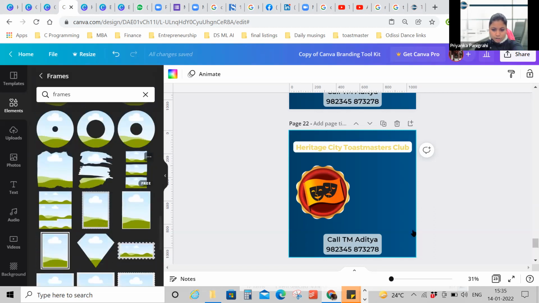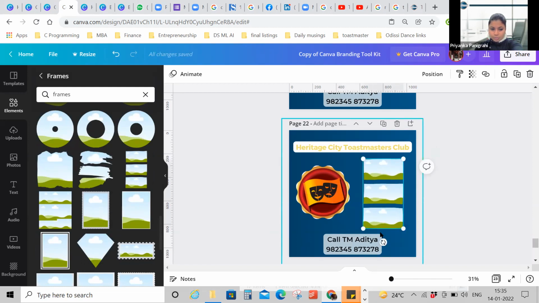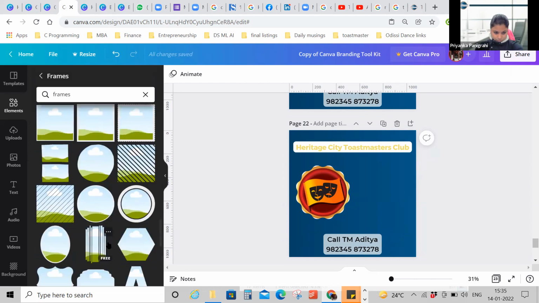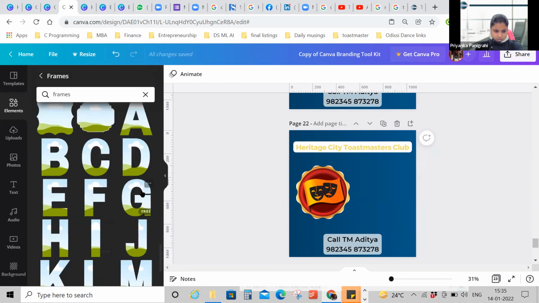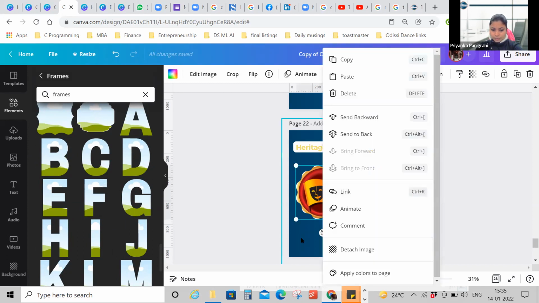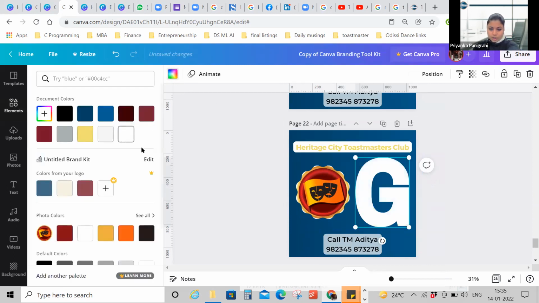For example, you want to put it in your newsletter, so you can use this frame. A lot of achievers, you can put it in here. See, these are the frames I'm talking about. So what you can do is also change the color. If you don't want to put a picture inside this, I'll just show you, 1 second. You select the G, go to color and change the color. That's it.